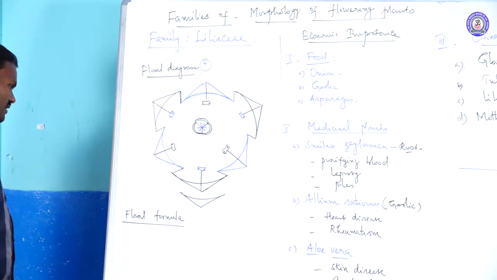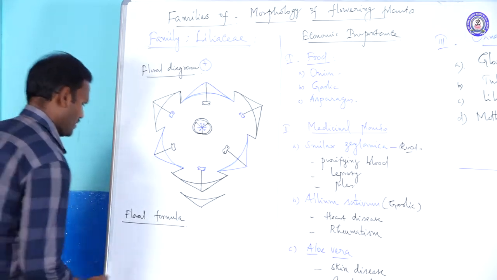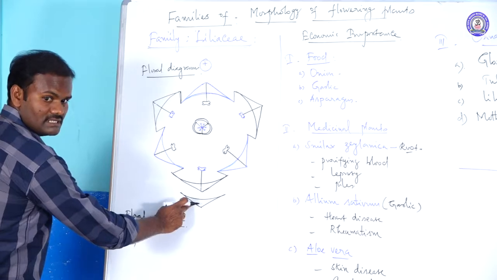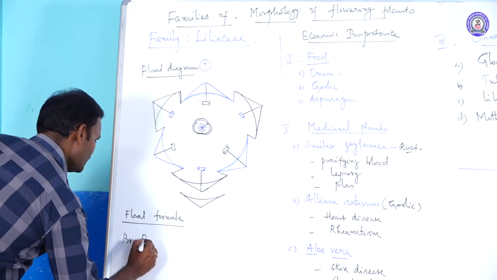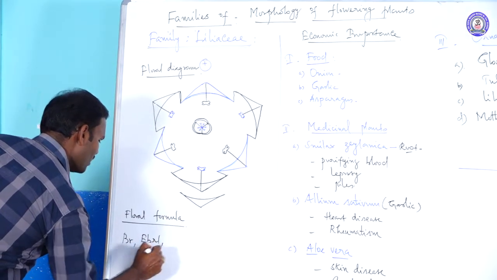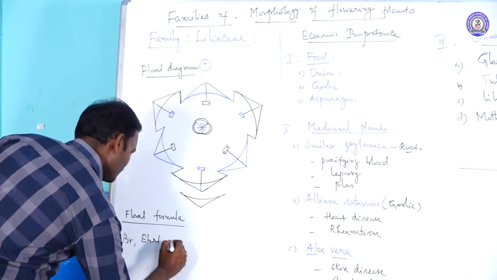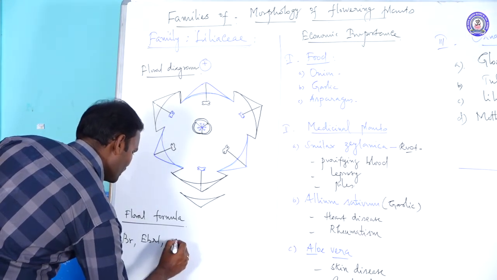If you write the floral formula: bracteate, because bract is present. Then ebracteolate, bracteoles are absent. Then actinomorphic condition.